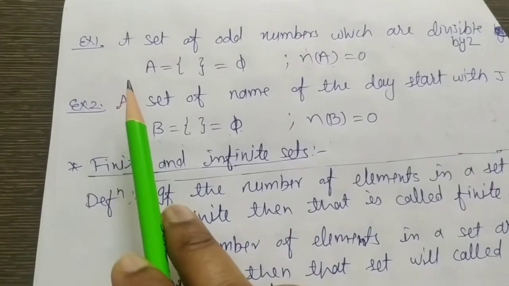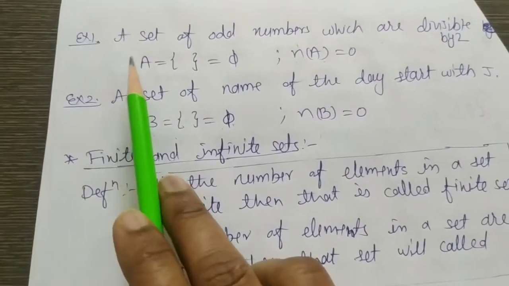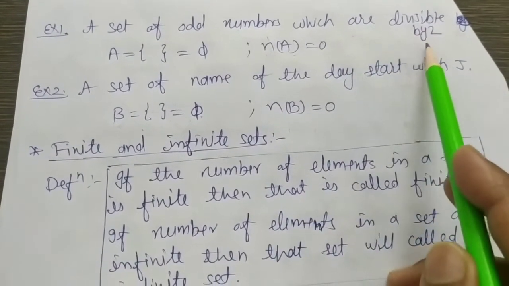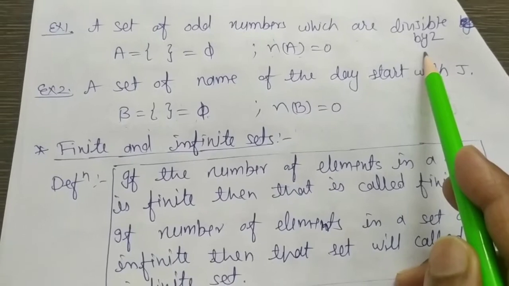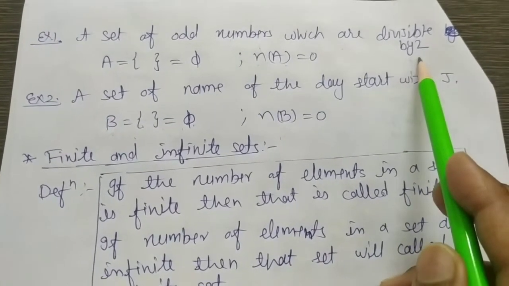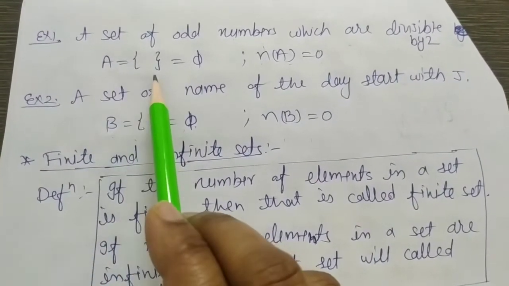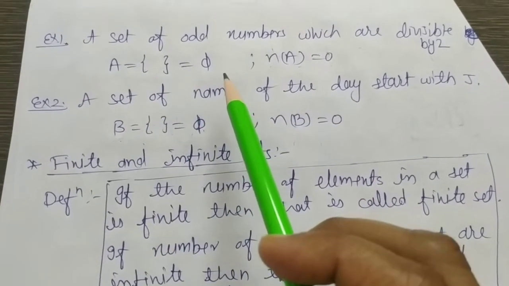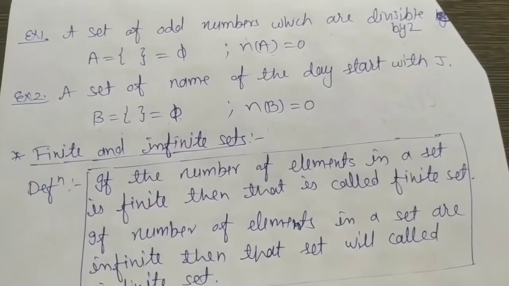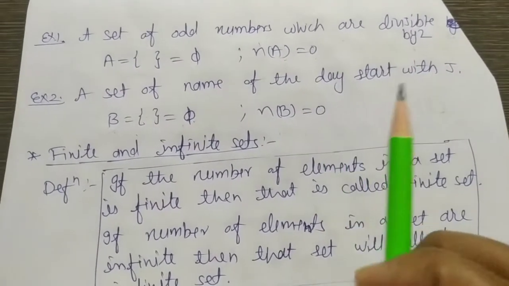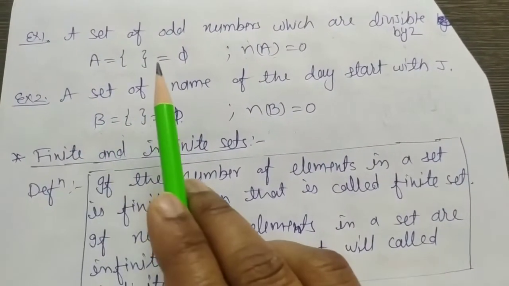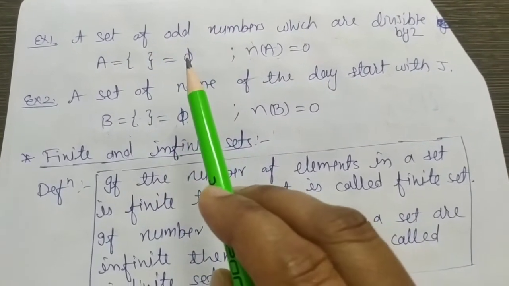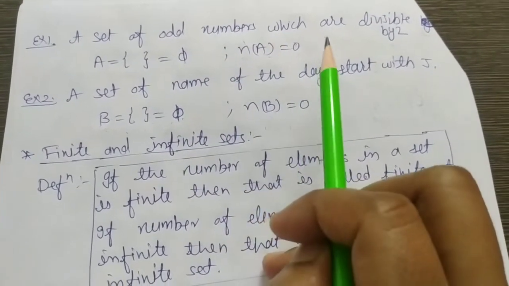Let us consider an example. A set of odd numbers which are divisible by 2. It means they will not have any element because we know there is no such odd number divisible by 2. In this case, we will not have any element in set A. Students, just remember this definition is very clear.